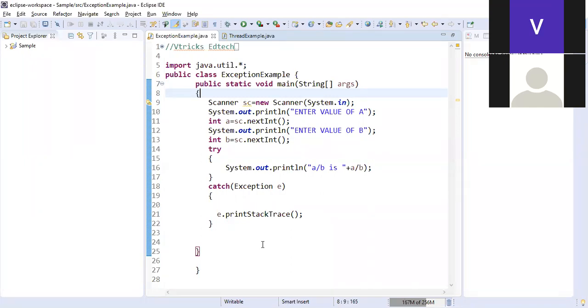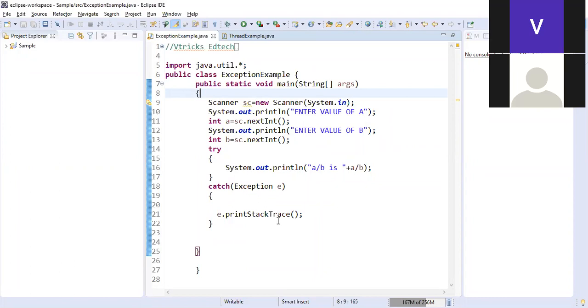For example, if the user enters the value A as 3 and the value B as 4, then no issues. 3 by 4 is not at all a problem. Assume A is equal to 3 and B is equal to 0. 3 by 0 is infinity. The system can't display infinity on the screen. So it is a divide by 0 error.